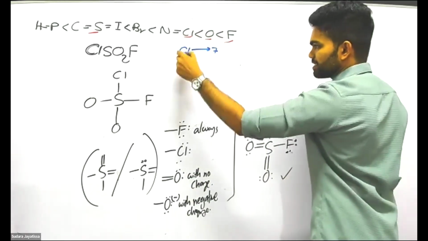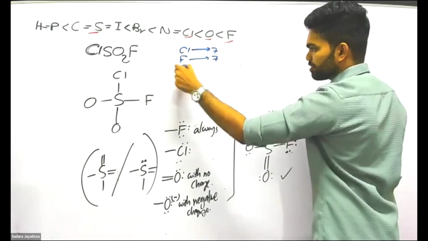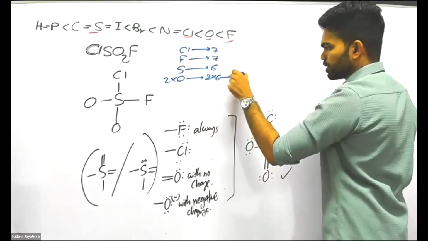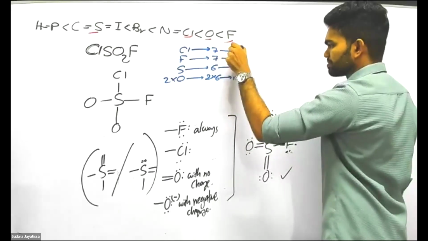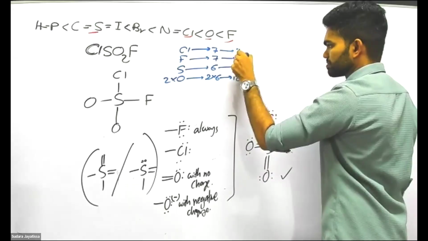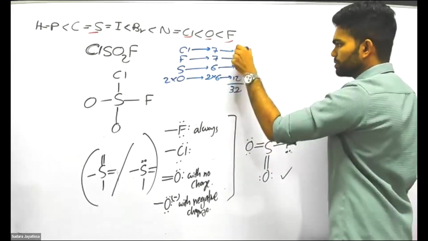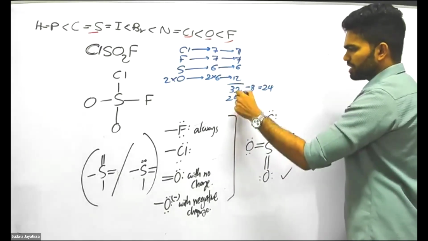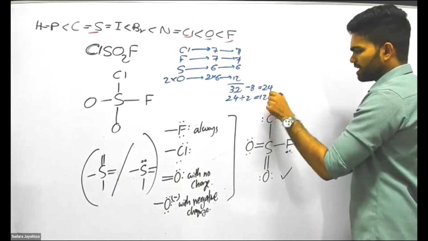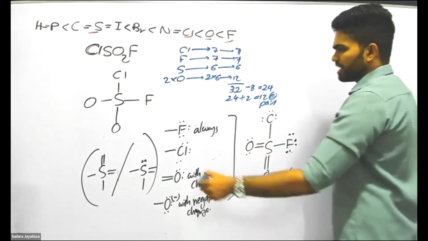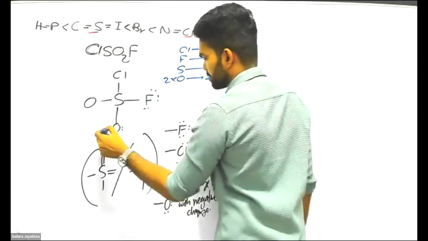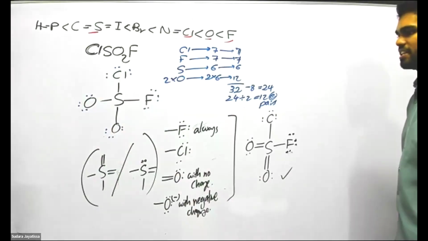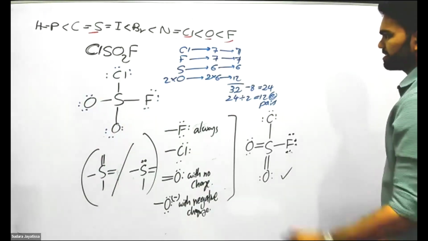Fluorine gives you 7 electrons. Fluorine gives you another 7 electrons. Sulfur 6 electrons. 2 oxygen gives you 2 into 6, 12 electrons. So altogether we have 32 electrons. From that subtract 8, 24. 24 divided by 2, 12 electron pairs. Then apply those 12 electron pairs starting from the peripheral atoms. All electronegative atoms are consumed. Then check the charges.